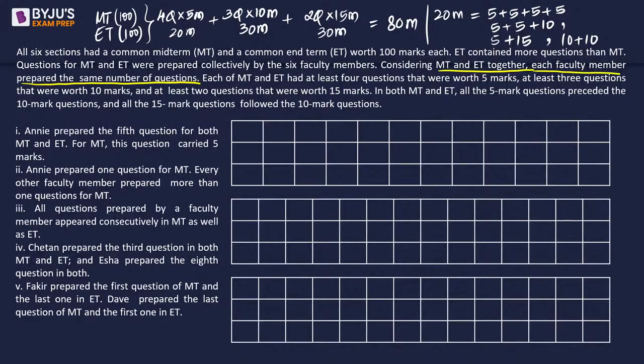It means कि अगर suppose A ने 4 क्वेश्चंस करें तो B ने भी 4 करें, C ने भी 4 करें. If A has done 3 questions, B has done 3 questions, C has done 3 questions. So the number of questions overall दोनों टेस्ट मिला के वो बराबर है, right?